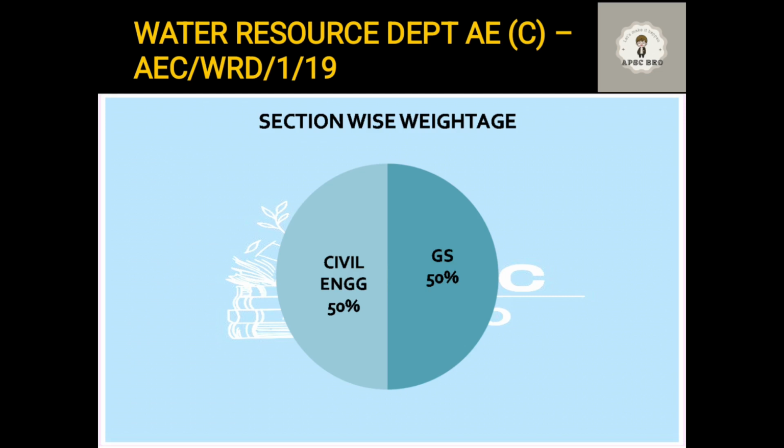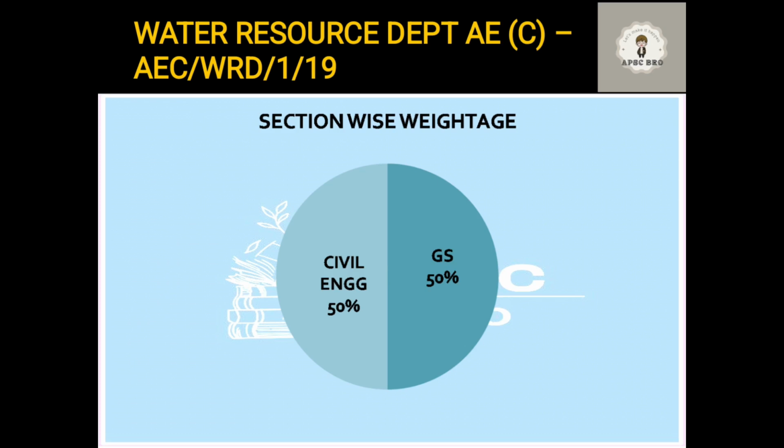Now, one important thing: in the last year paper for Water Resource Department, 100 questions were asked in a single paper. But in other departmental exams like PWD, two papers have been asked, one for general studies and separately one for civil engineering. What the pattern will be this year, we will discuss when the notification comes out. But for now, last year there was one question paper with questions from both civil engineering and general studies, 50 questions each.